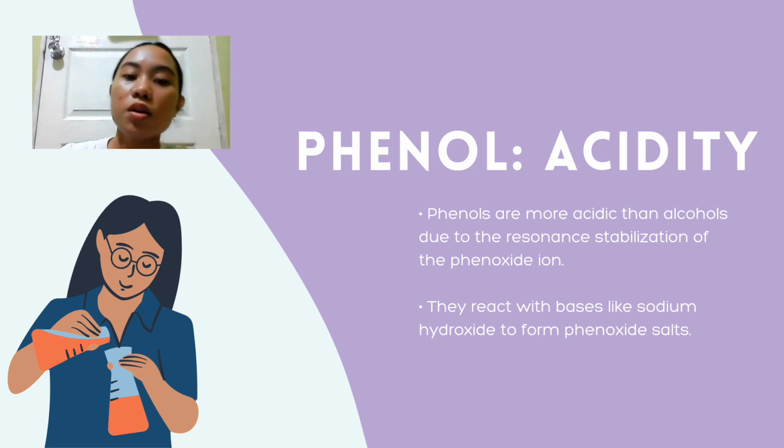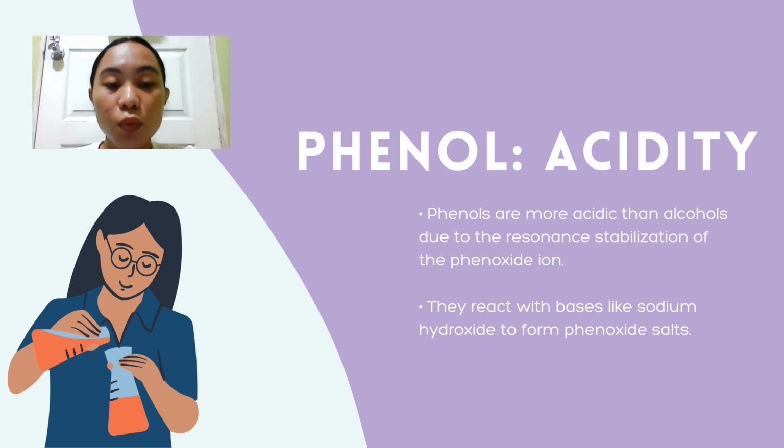Okay, so the acidity of phenol has several applications. We have production of phenolic resins. Phenol is used in the production of phenolic resins, which are widely used in various industries, such as construction and automotive. We also have synthesis of pharmaceuticals.